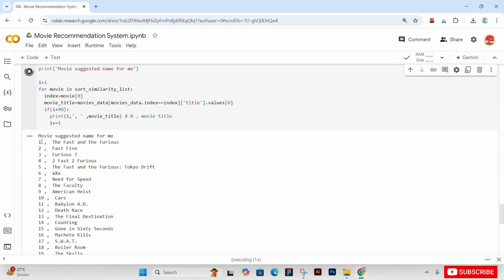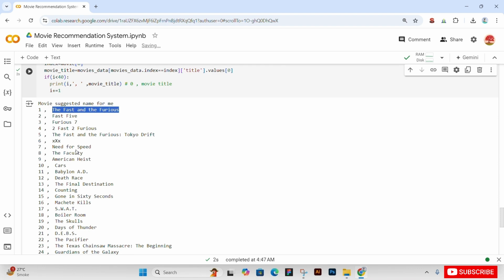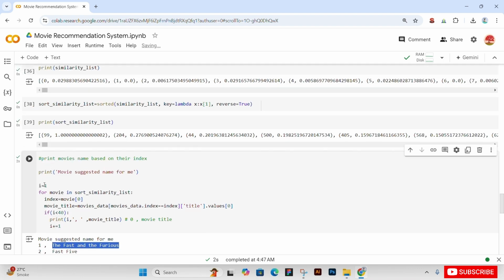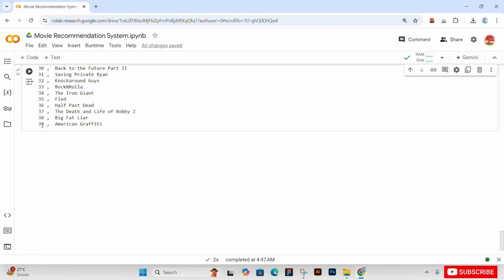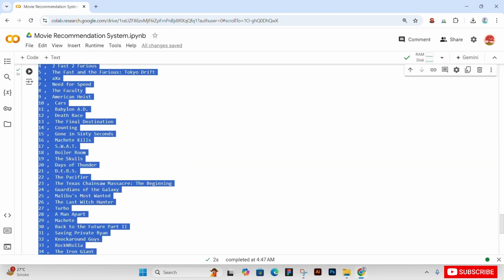Now see, our movies have been predicted one by one according to the movie name correspondingly. This is how our movie recommendation system will work and predict movies according to our input values. So this is one correspondingly until 39, as we have given the condition.